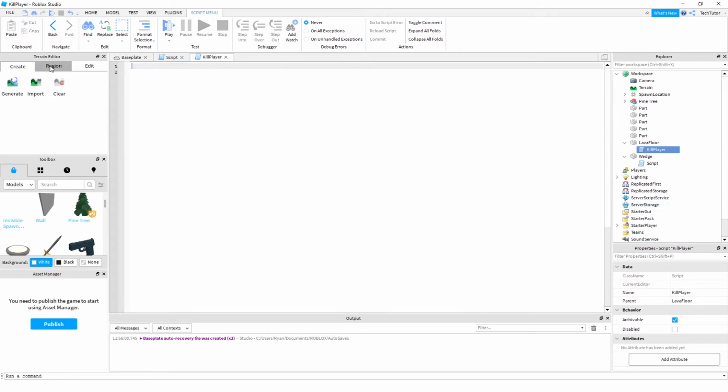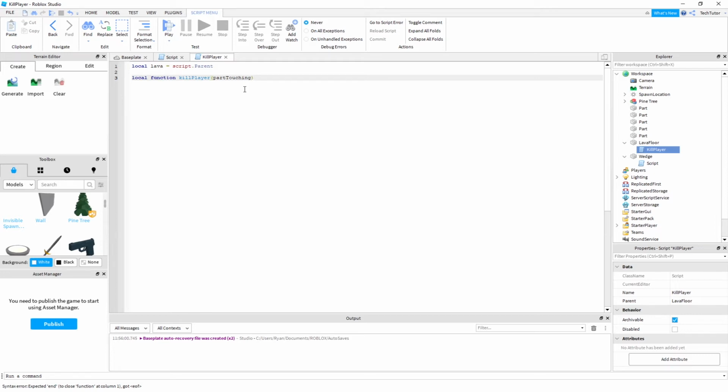All right, and now again, remove that starter code, and let's write the script so that the player restarts. Again, we're going to want to get that actual part that we're accessing, which is our lava floor. So we'll say again, script.parent. And now we have access to our lava floor part. Now we also want to write another function. This is the function that they suggest, adding one called kill player. And this one, you are going to want to pass a value. They are basically saying that the value that we pass in is the part that is being touched.